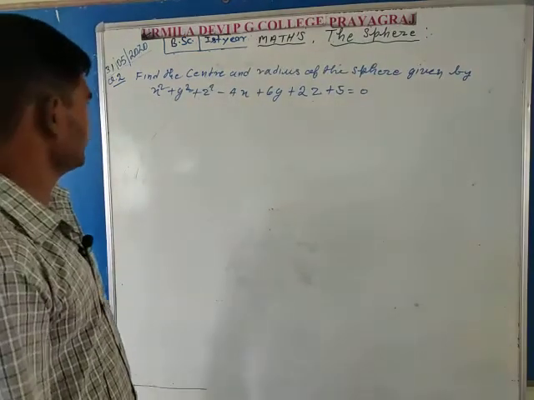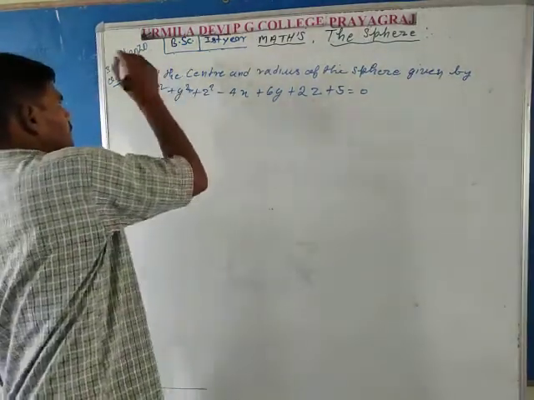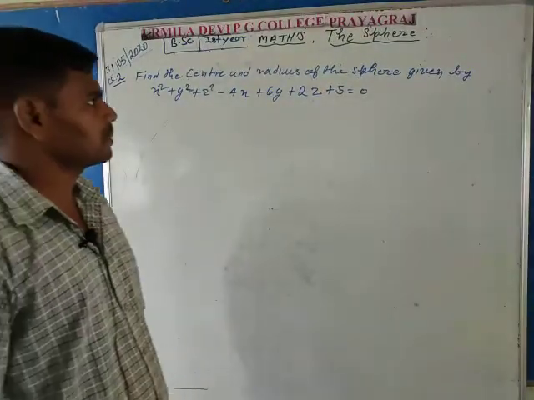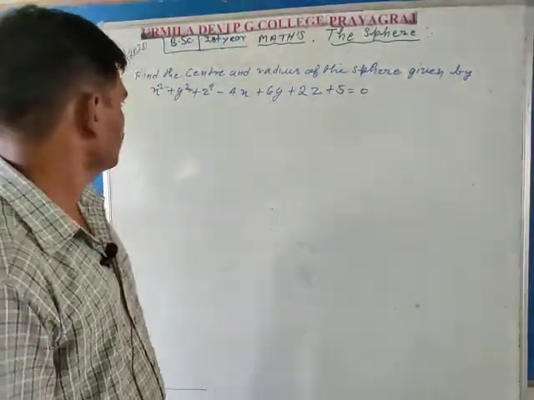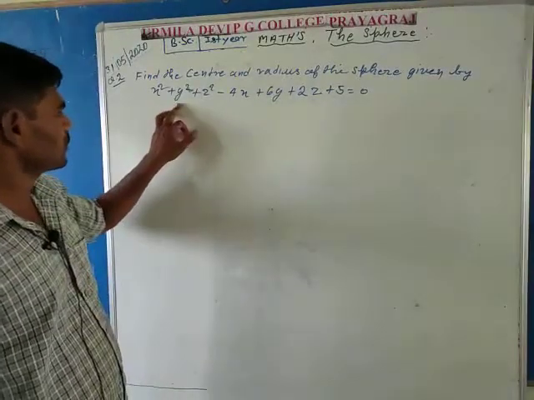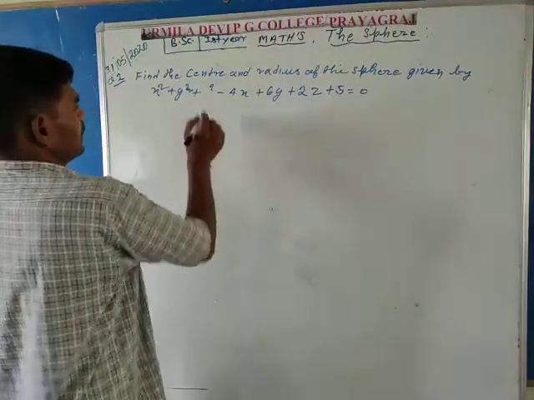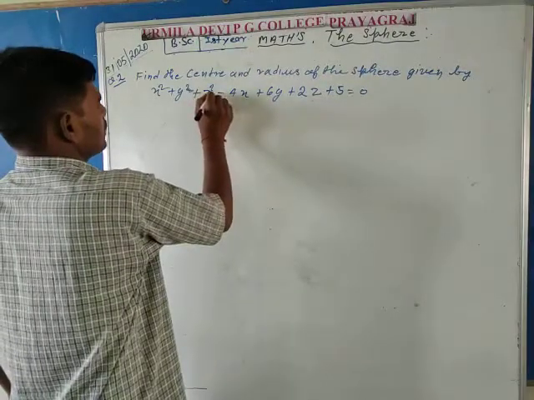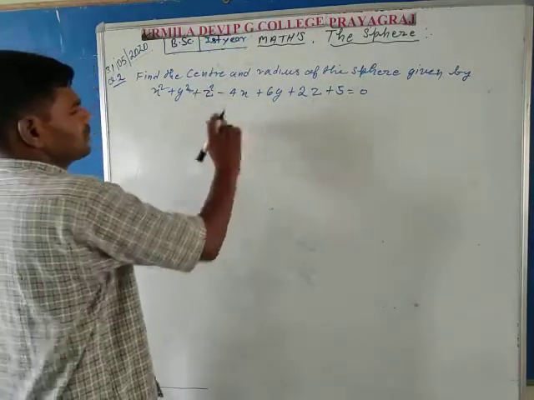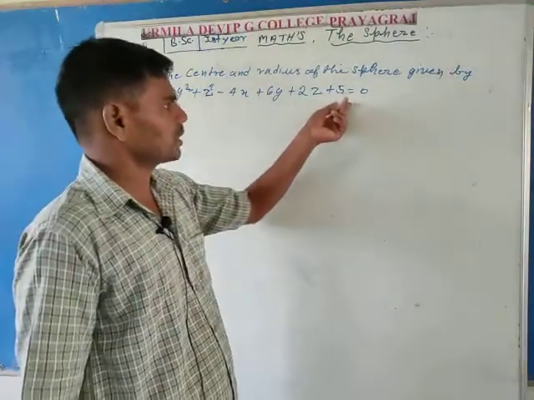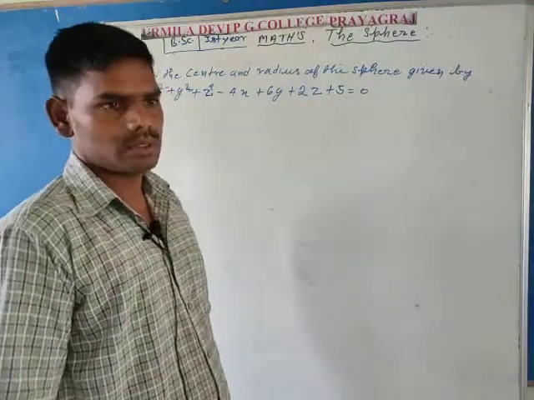In question second, find the center and radius of the sphere given by x square plus y square plus z square minus 4x plus 6y plus 2z plus 5 is equal to 0.